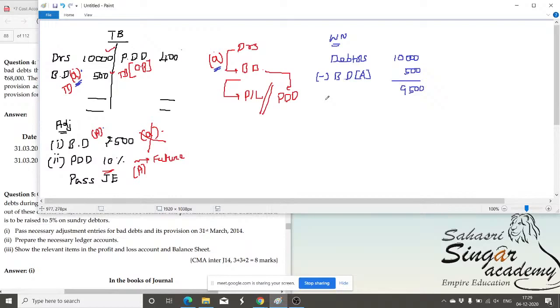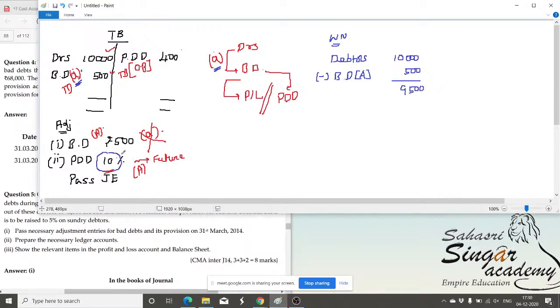From the previous year's experience, the extent of bad debt out of the total debtors could be calculated. Out of 1 lakh, around 5,000 may be lost, around 3,000 may be bad debt. So for the 1 lakh, if it is 3,000 one time, 5,000 one time, 6,000 one time, you can take the average of those, around 5 or 6%. Usually, provision for doubtful debts is a mere estimation, may not be a real one. Is it clear? It's only an estimation.